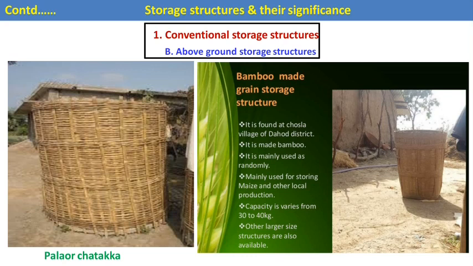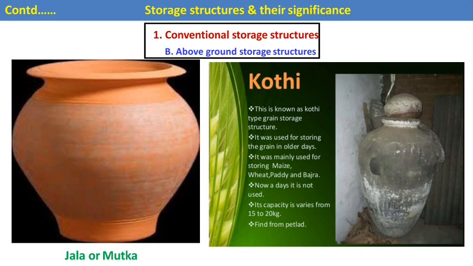The capacity varies from 30 to 40 kg, and other larger-size structures are also available in this bamboo-made storage structure. Then the next one is a koti. Also here is one matka. This is known as a koti type of grain storage structure.